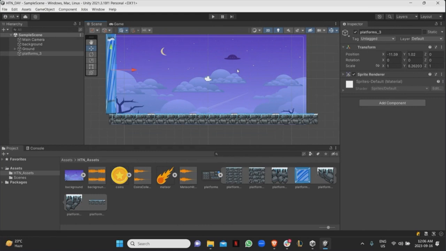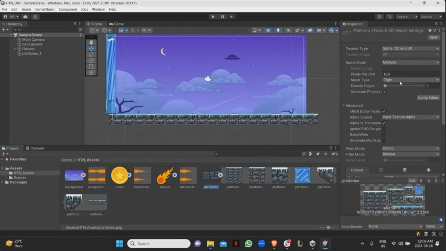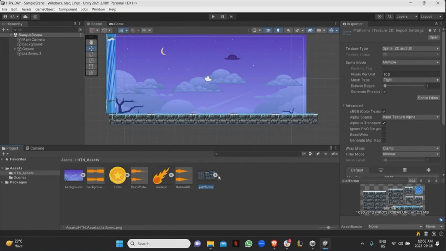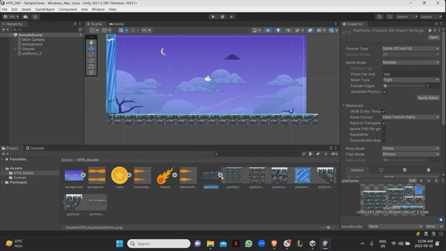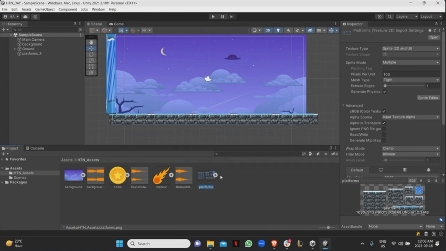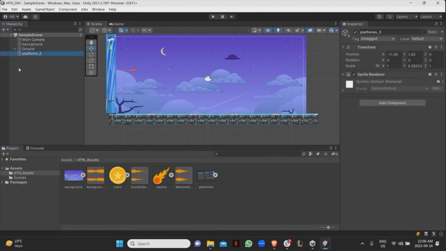Yes, is that a question? I'm just wondering, how did those platforms become individual sprites? How did those platforms become individual parts? Okay. So did you understand how I split this up? Once you split this up, this is what you're supposed to see. And then all you have to do is click on this arrow right here, and it's going to expand all the different sprites that are there. Okay. Any other questions?